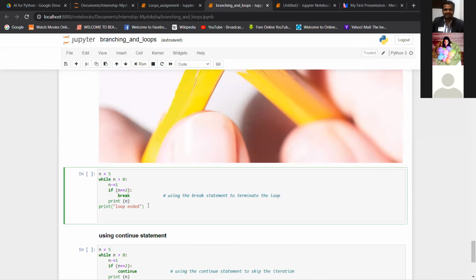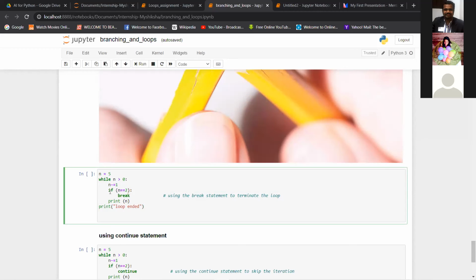What will happen if you use the break statement is, suppose you want to break the loop after a certain value, the loop will end there.